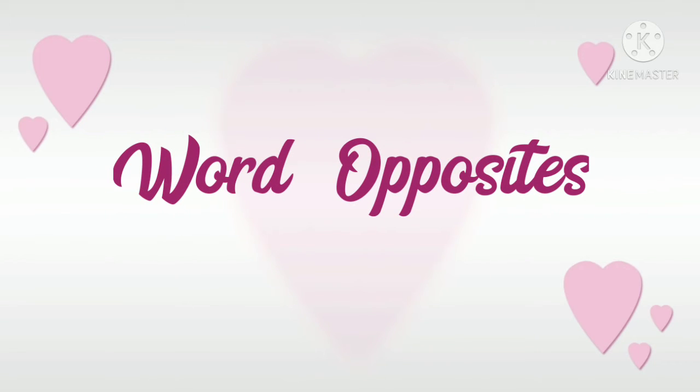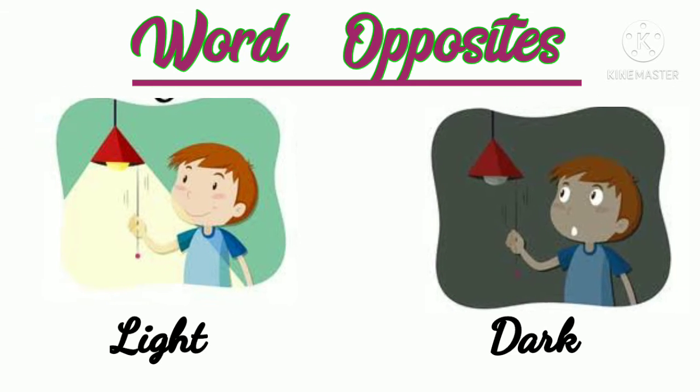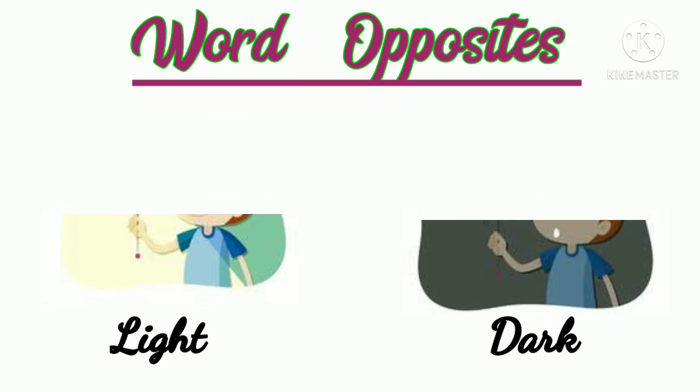Students, today I am going to share with you some word opposites. Opposite means जो भी word given है उस word का उल्टा. Okay, so now let's start. First word is light and its opposite is dark. Light means ujala and dark means andhera.